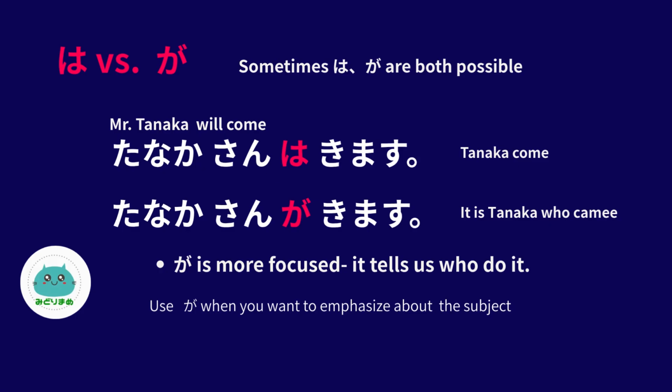Wa shows the topic of the sentence, but ga is more focused. It tells us who did it. So the meaning is a little bit different. And you want to use ga when you want to emphasize the subject.